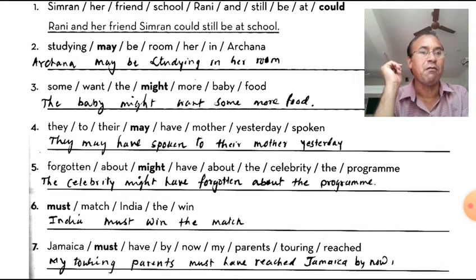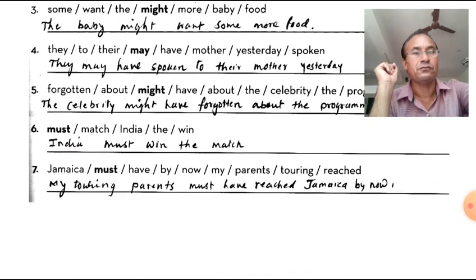So the celebrity might have forgotten about the program. Now sixth one: must, watch, India, win. So the subject is India, and we have not been given have here, that's why we will have to use V1 with the auxiliary. So India must win the match.